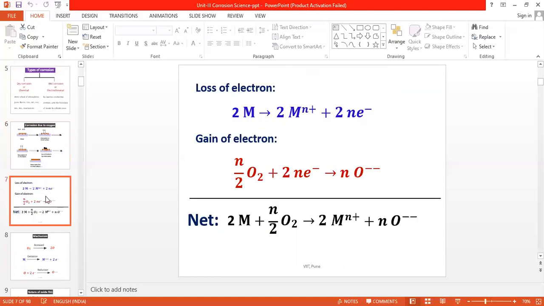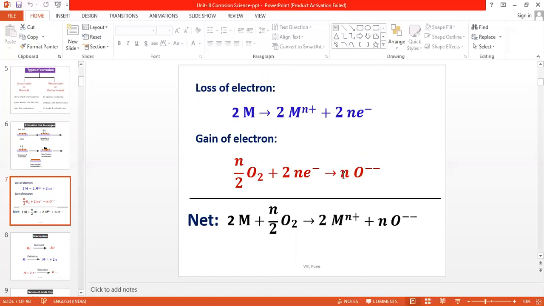Now these are the reactions. First reaction: there is a loss of electrons, which is also called de-electronation or oxidation. The metal undergoes oxidation, or de-electronation, to form a metallic cation. These electrons are accepted by the oxygen atoms to form the oxide ion.